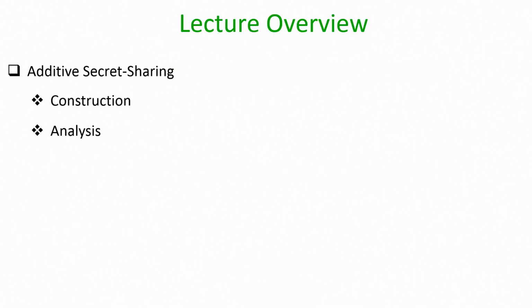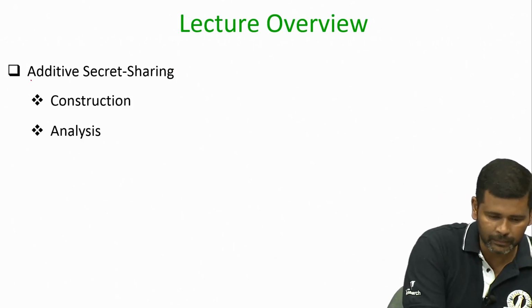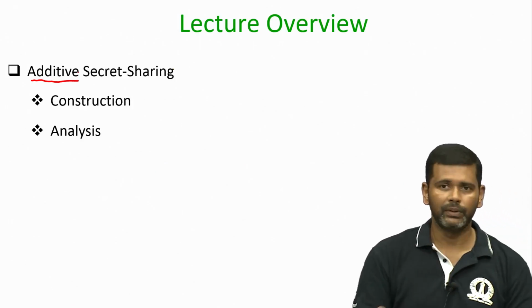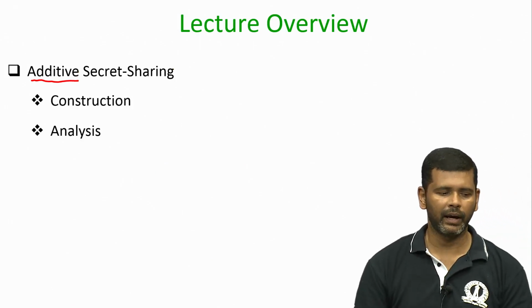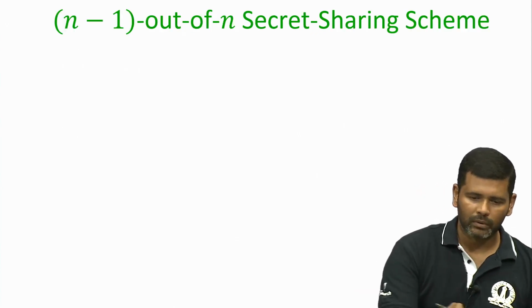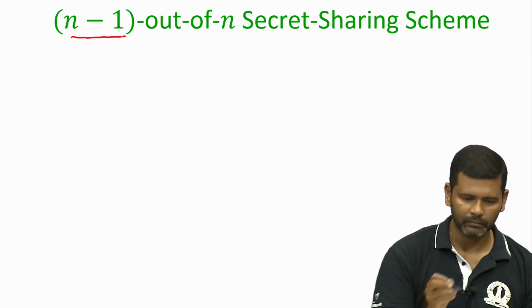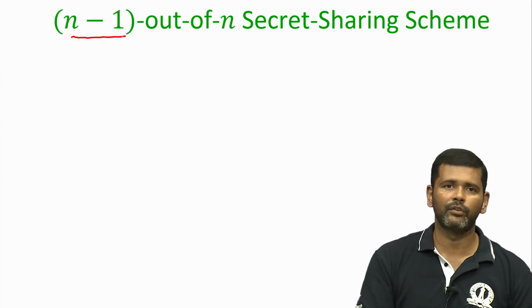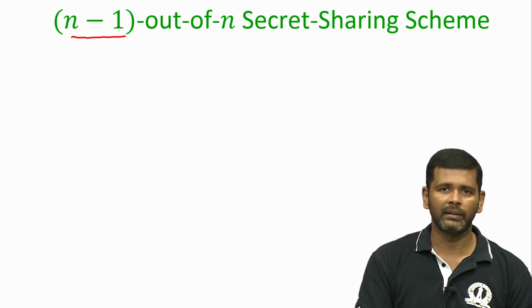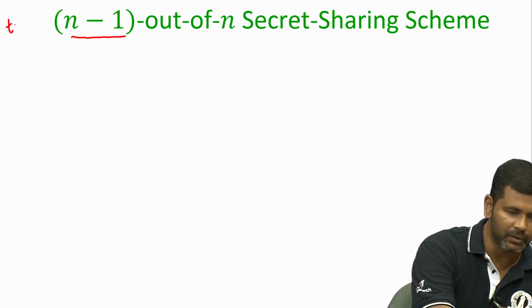So, the plan for this lecture is as follows. We will see a special instantiation of secret sharing, which we call additive secret sharing, and we will see its security analysis. This additive secret sharing is also called the n minus 1 out of n secret sharing scheme. Namely, it is a special case of threshold secret sharing where t is equal to n minus 1.